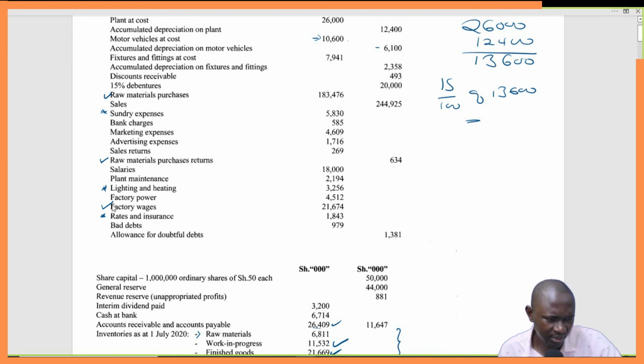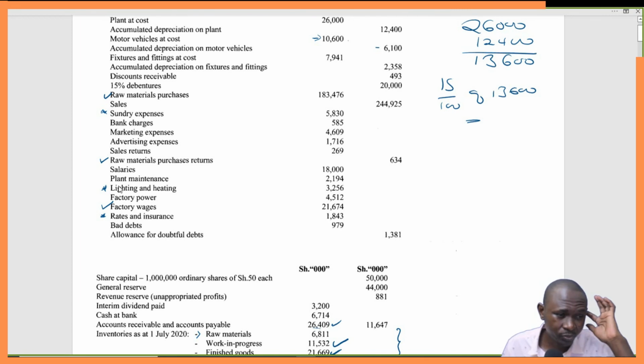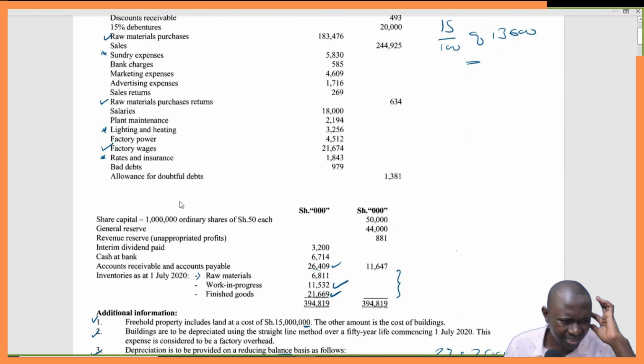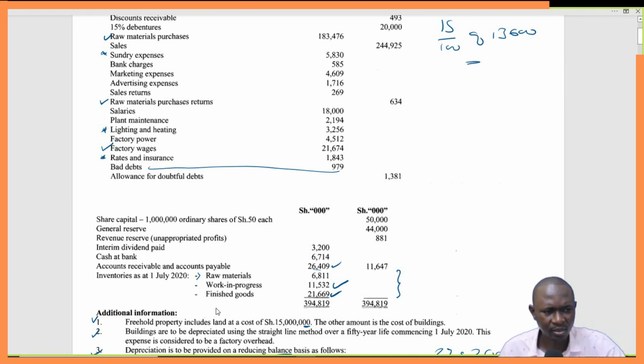Then salaries 18,000. Plant and maintenance captured. Bad debts 979. Allowance we are done with that. So salaries 18,000, and bad debts, we need to be sure of this figure. Bad debts 979.